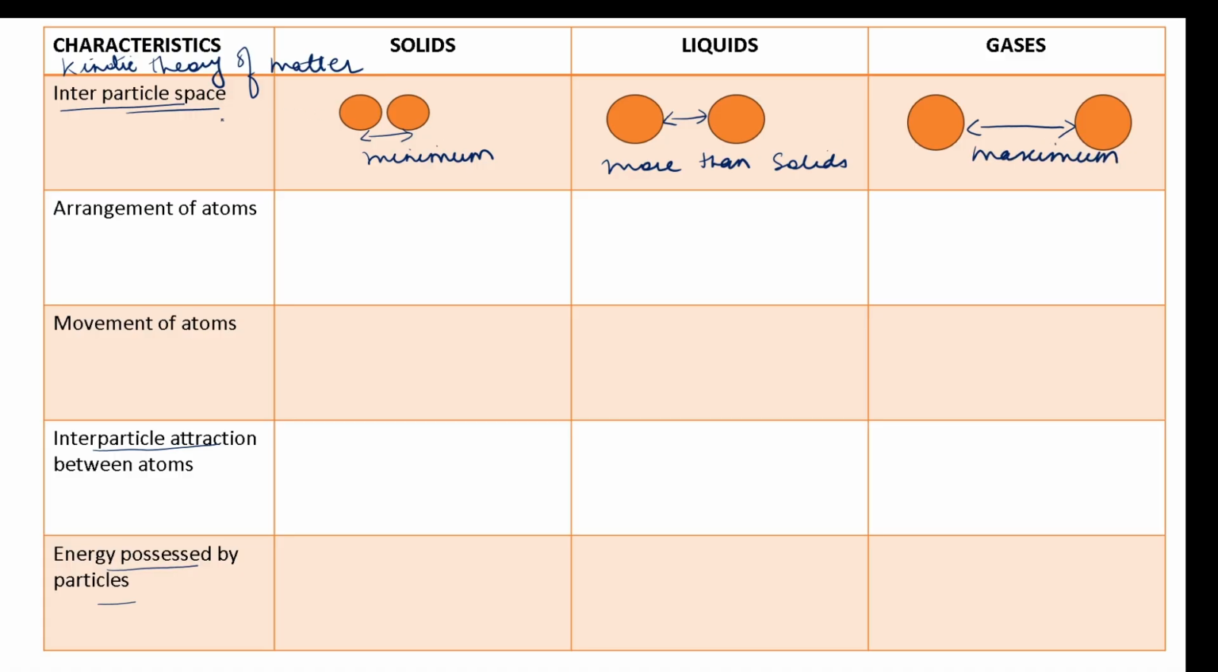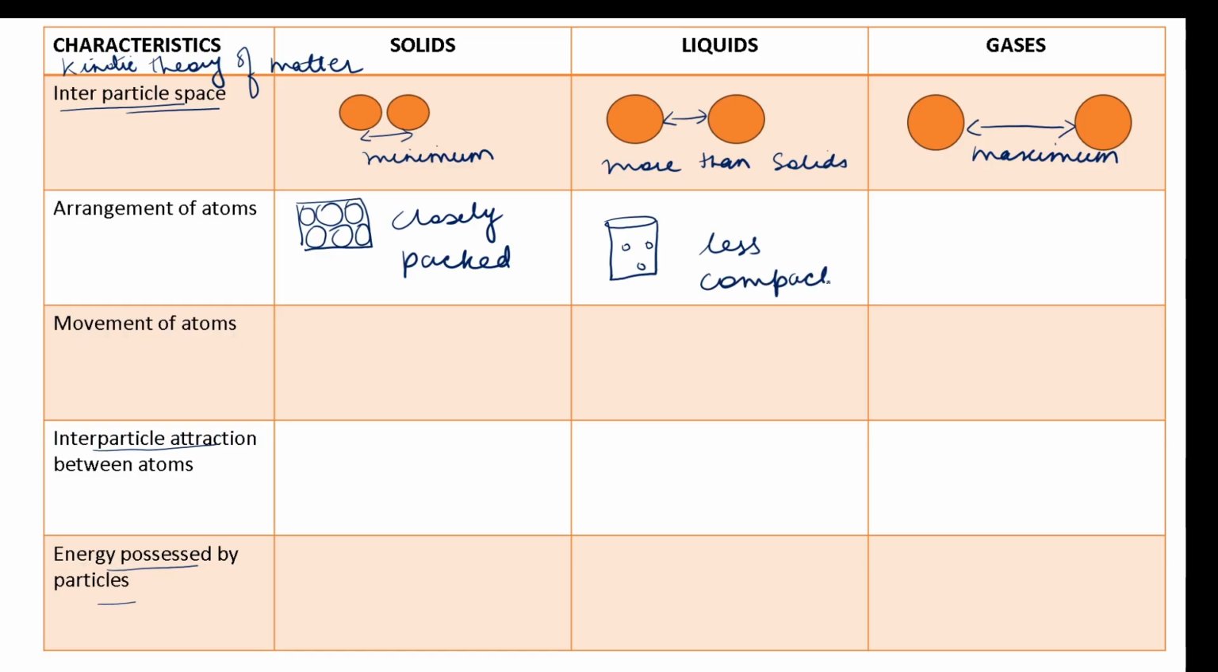Based on interparticle space, what can we see about the arrangement of atoms or molecules? In the solid state, the molecules will be closely packed. Then in the case of liquids, the molecules will be less compact. And in the case of gases, what will be the arrangement of atoms? We will say they are least compact.